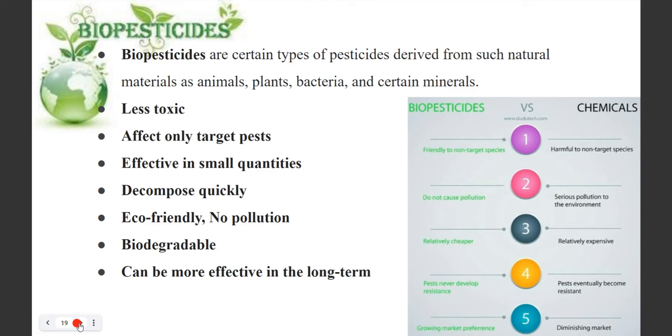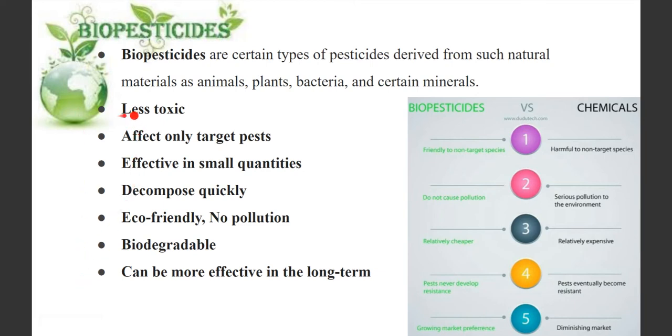Yes, very, very good biofertilizer, very good pesticide also. It has so many advantages. Neem is again a very good biopesticide. So what are biopesticides? From the name itself, we come to know these are natural, non-toxic pesticides. These are derived from natural materials like animals, plants, bacteria, and they are very good for pesticides and fertilizers.